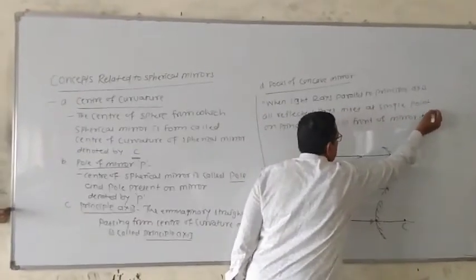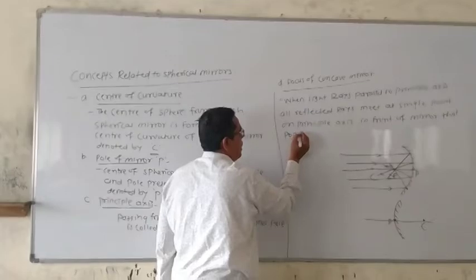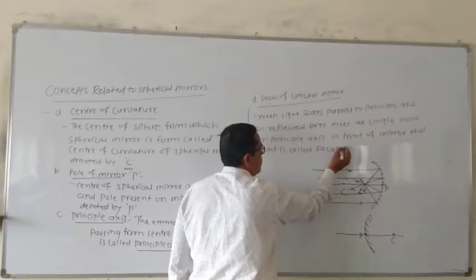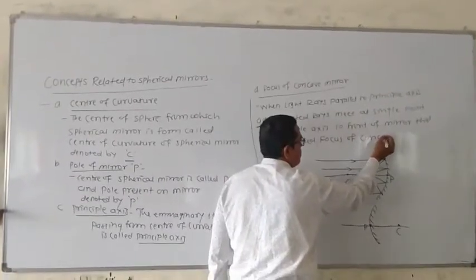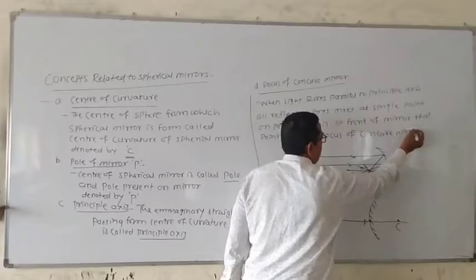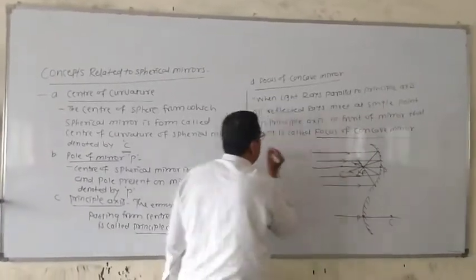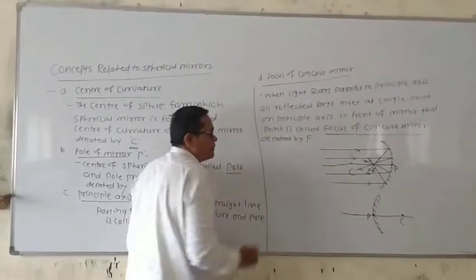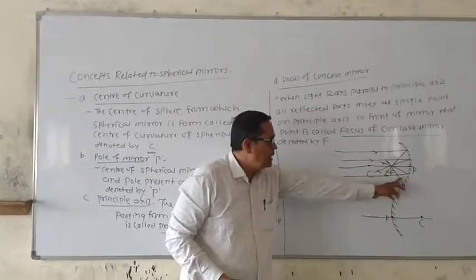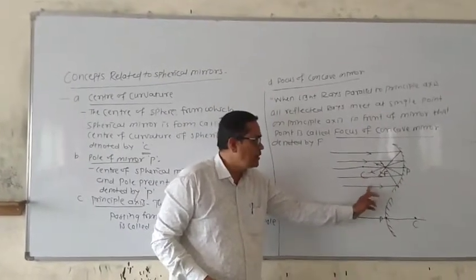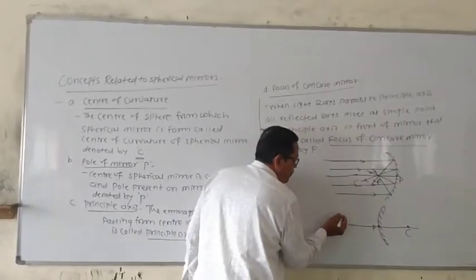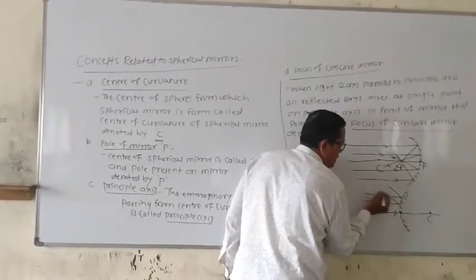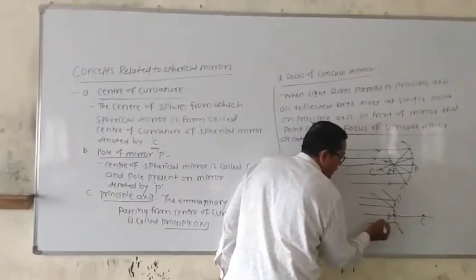That point is called the focus of the concave mirror, denoted by F. The focus of a concave mirror is to the left side of the mirror, in front of the mirror, and the focus of a convex mirror is to the right side of the mirror, means behind the mirror.